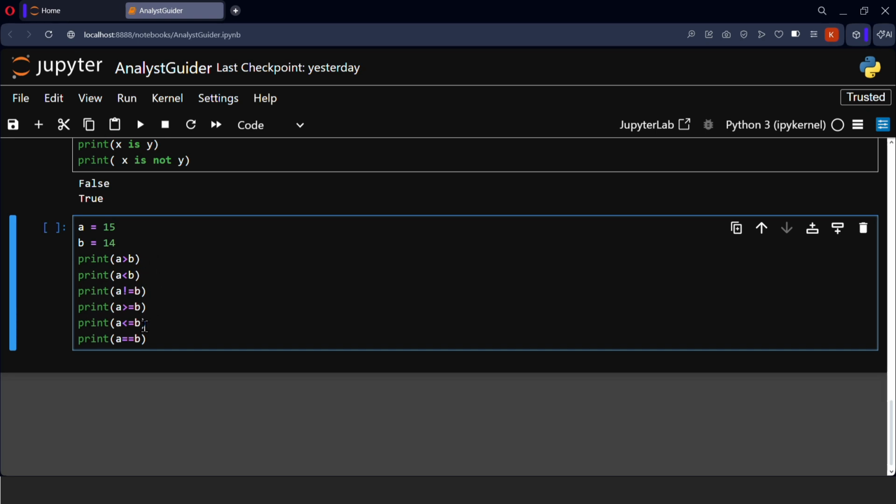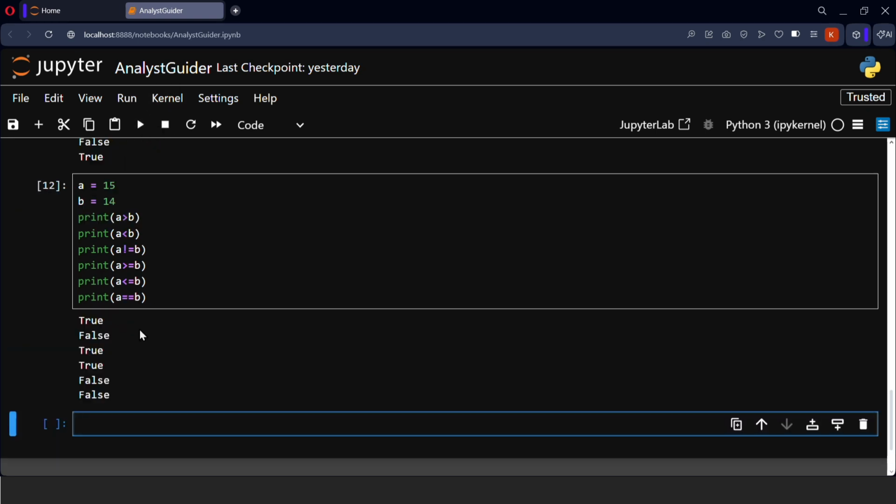And a is equals to b, because if we use single equal to, it's like we are assigning a value to the variable. But when we use double equals to, it's like comparing two values whether they are same or not. Okay, so the output will be true, false, true, true, false, false. Okay, yep, you can see true, false, true, true, false, false. Okay, this is about comparison operators.